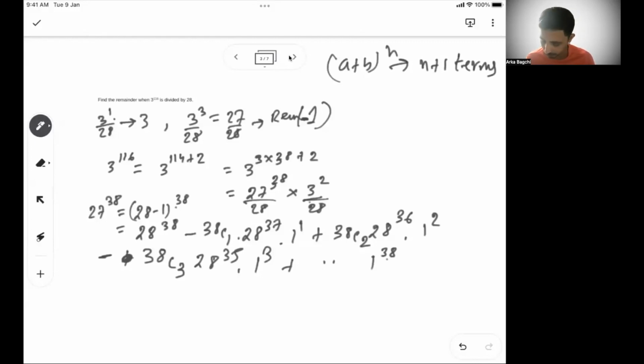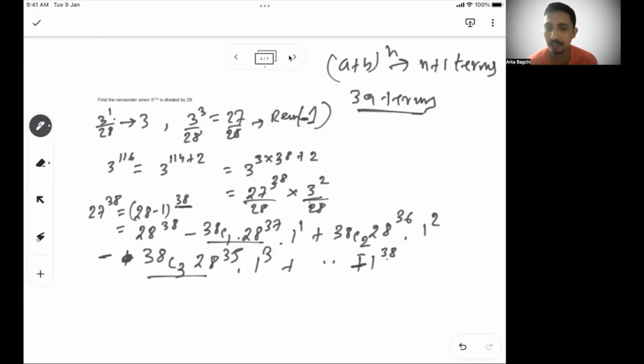So out of 38, that means I will have 39 terms. In these 39 terms, I see the minus sign comes in the second term, then in the fourth term. 1 to the power 38 will be the last term, the 39th term, so for the 39th term there will be a plus sign before that.